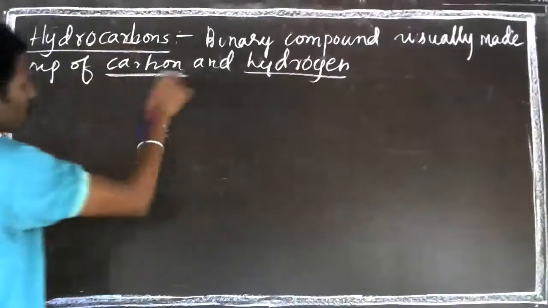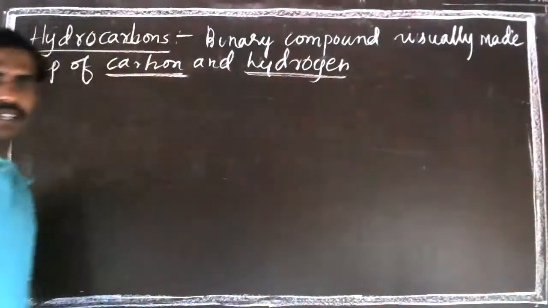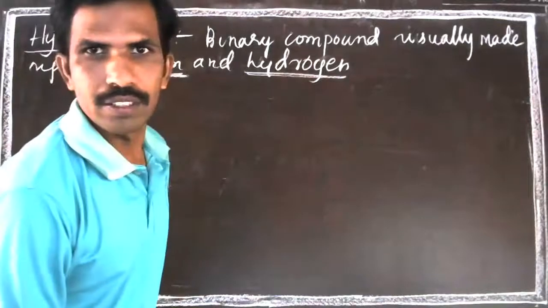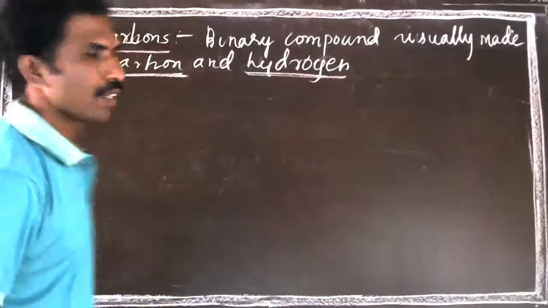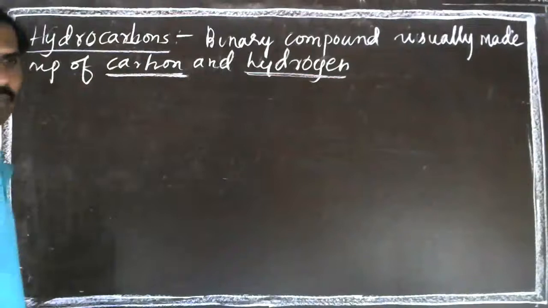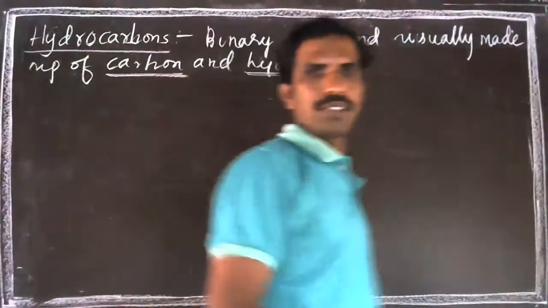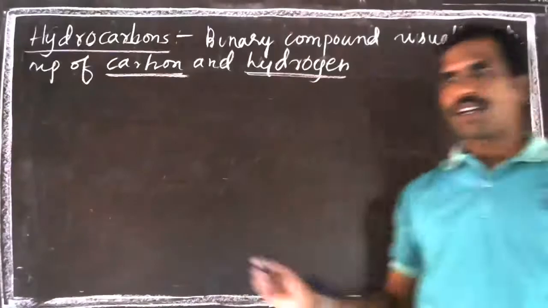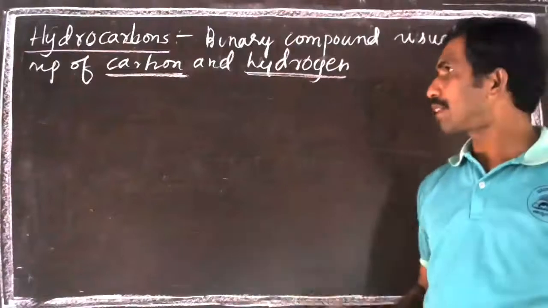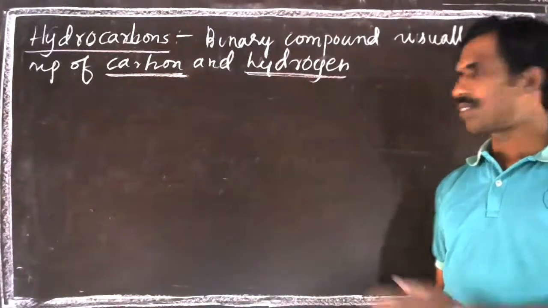Hydrocarbons are nothing but compounds which are made up of hydrogen and carbon. So they are called hydrocarbons. There are two types again. They have types, so I'll go and tell you.